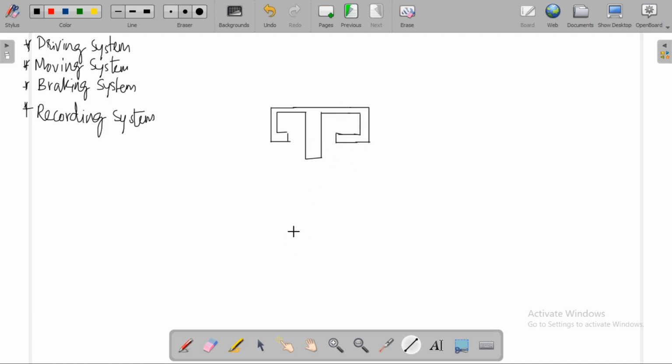This is shunt magnet. You are going to have series magnet. This is series magnet.